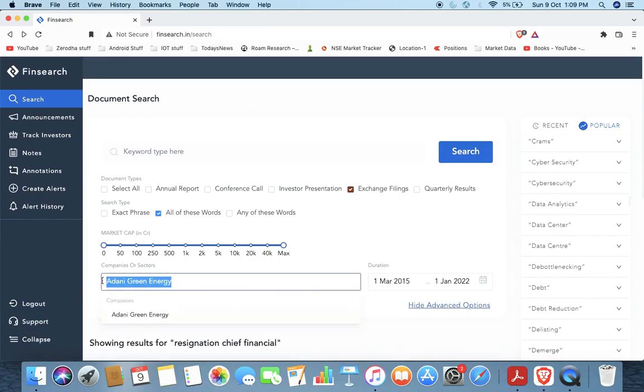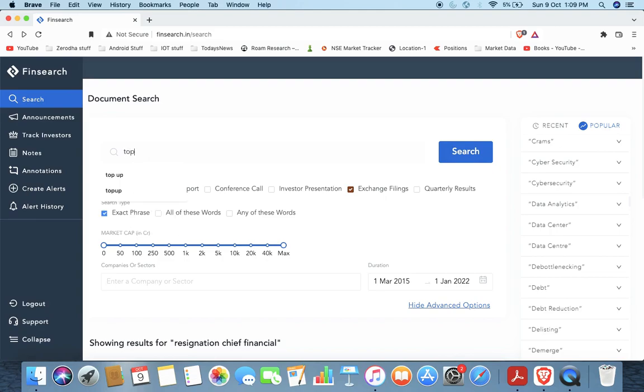One way I used it is when I was researching microfinance companies. There was a lot of talk that Bandhan Bank does a lot of top-up loans. So I wanted to read in the conference calls, presentations and annual reports what they're talking about top-up loans.